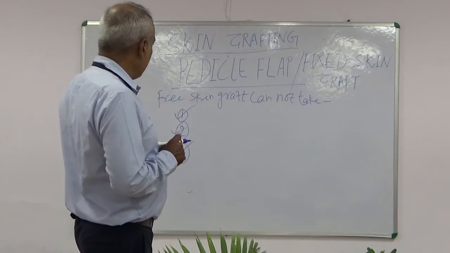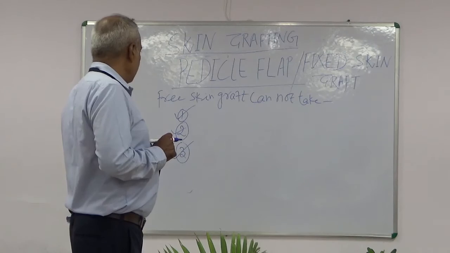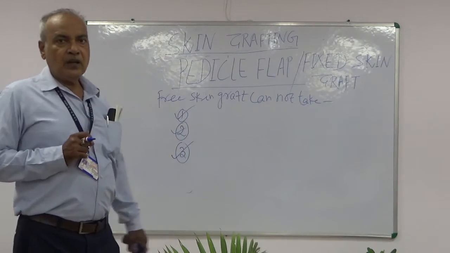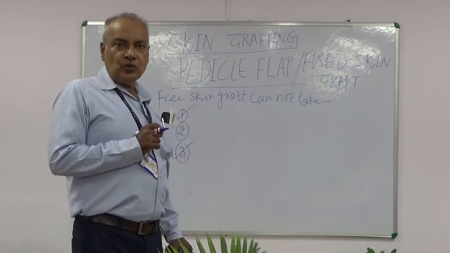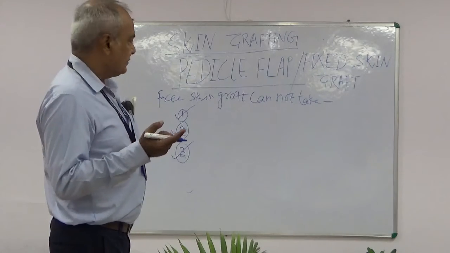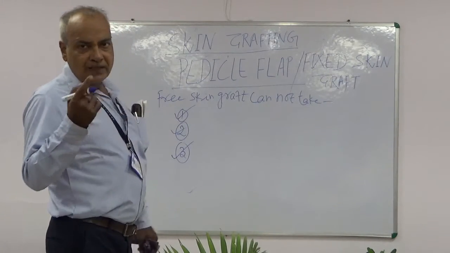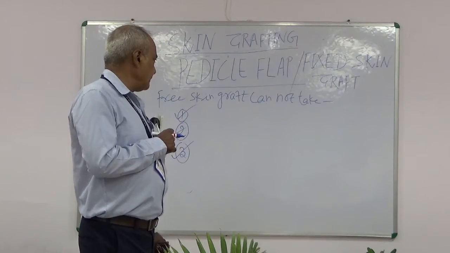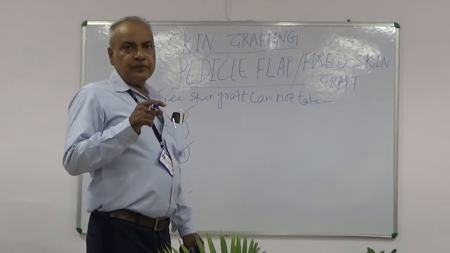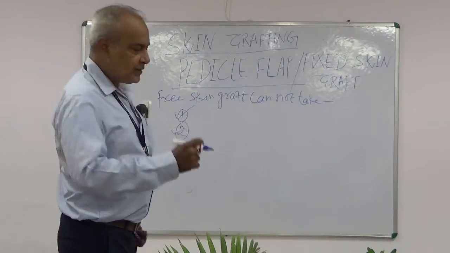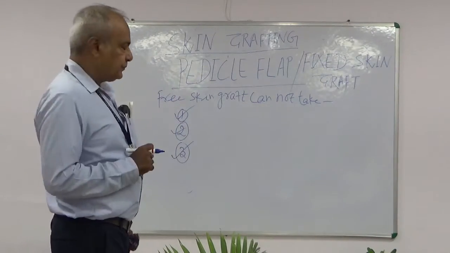So, in these circumstances, repair is done with a flap of skin with subcutaneous tissue which is attached to the body by one of its margins through which it retains its blood supply, till this flap gets united to the newer place where it has been put.